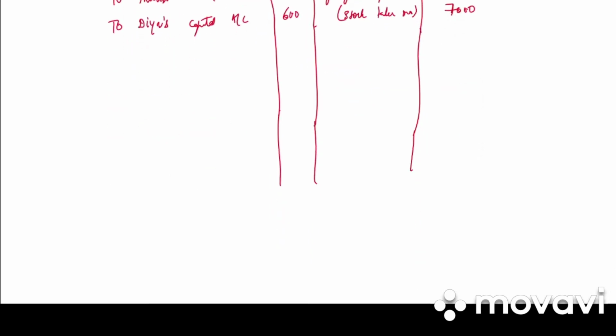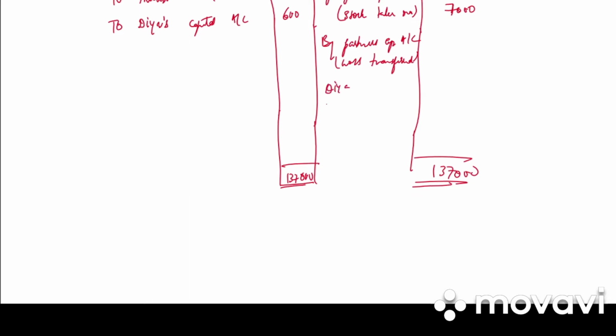Next we total our realization account. Which side is more? Our debit side total is more, that is 1,37,000. So there is a loss which will be transferred to by partners capital account, in bracket loss transferred. We have Dia and Ria. The difference is 9,800. They share profit and loss equally. So 4,900, 4,900.